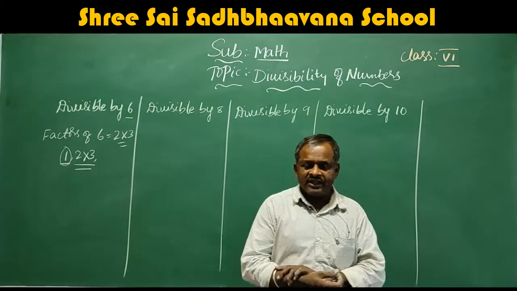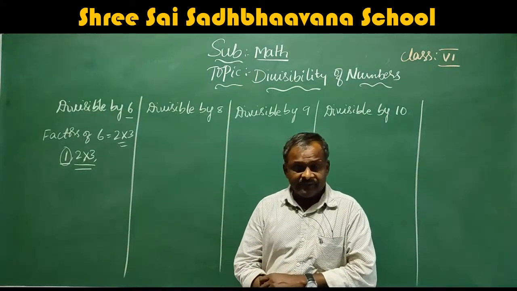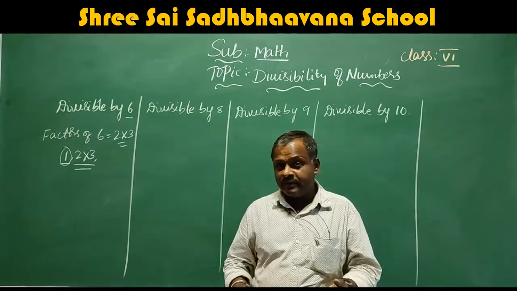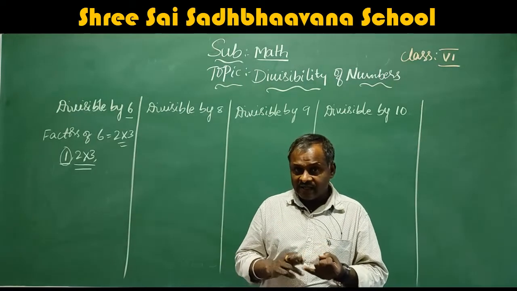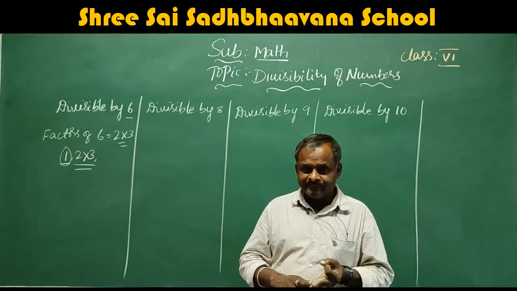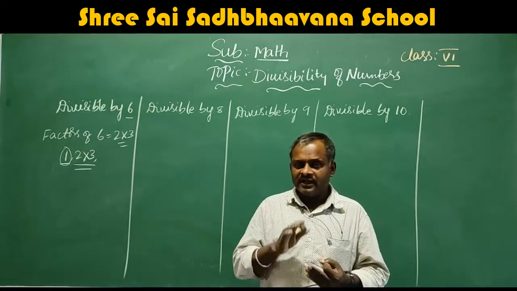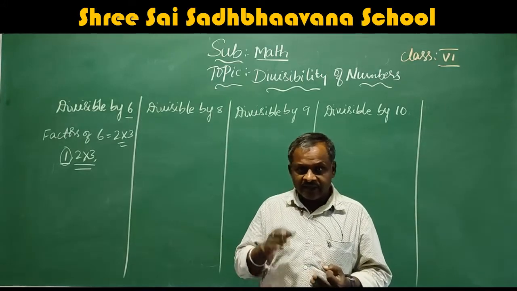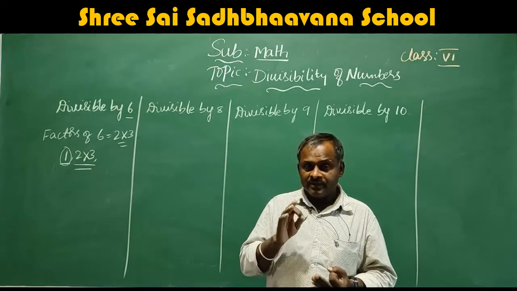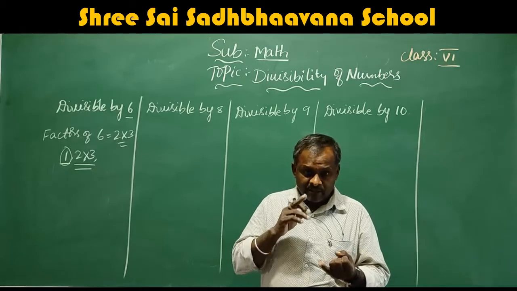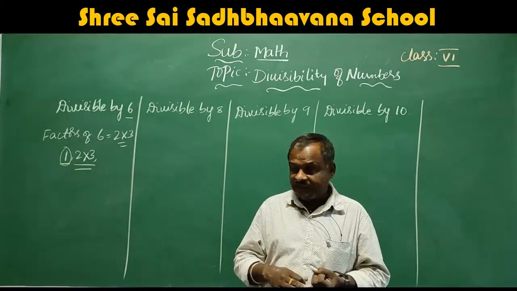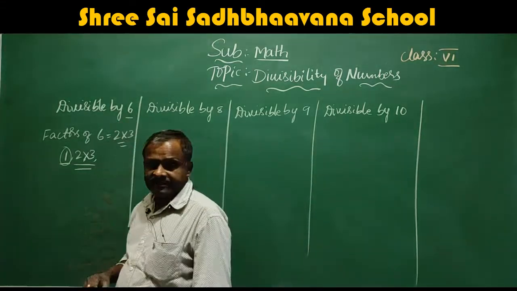I will say it in one line: the numbers which are completely divisible by 2 as well as by 3, not only by 2 or not only by 3. They must divide by 2 as well as by 3.